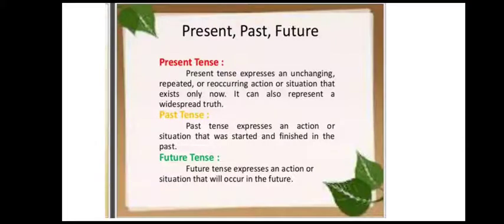In simple language, tense is time, so we are discussing the present time action. Present tense talks about actions being done in the present, or habitual actions, or a widespread truth, which means general truth.